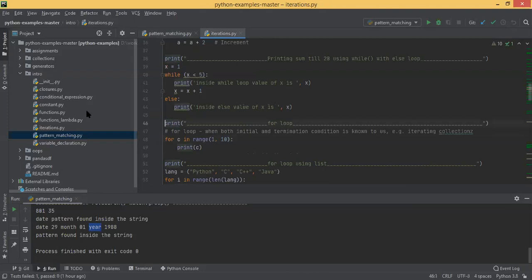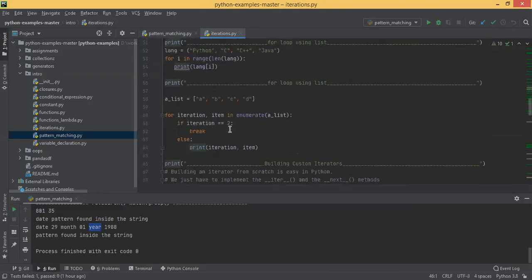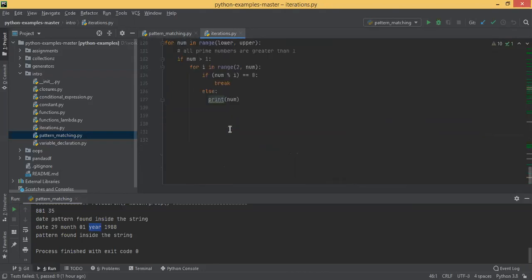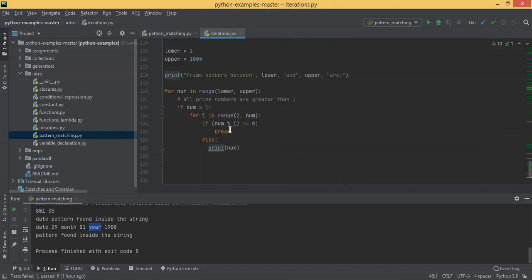Go to the bottom. This I referred from Google. Fine, but did you understand it or not? Go a little bit up.